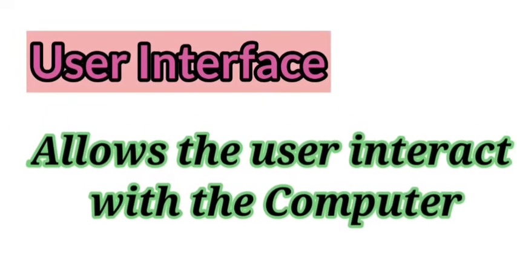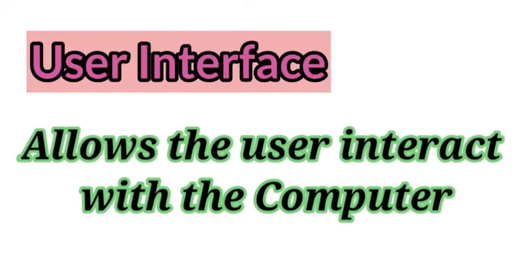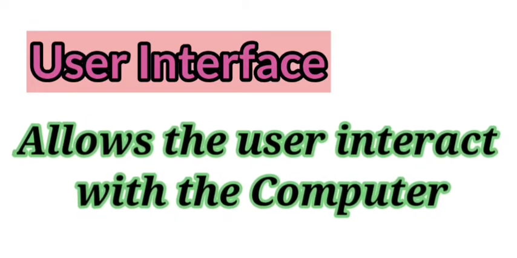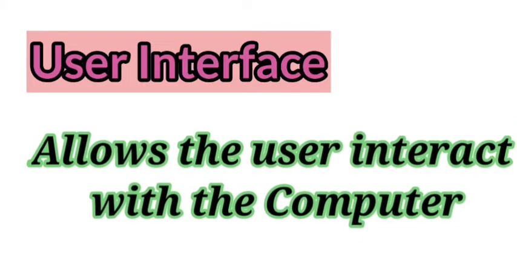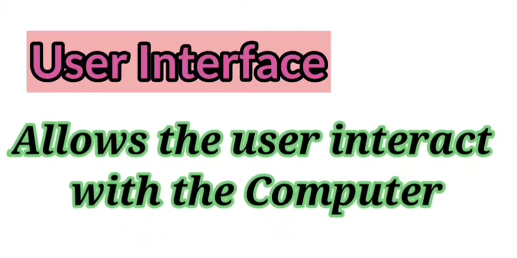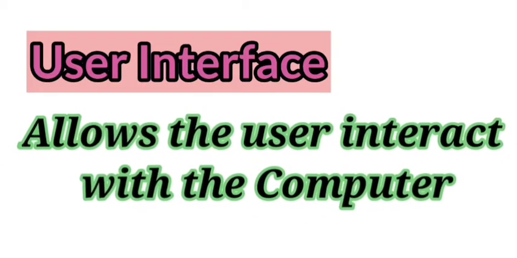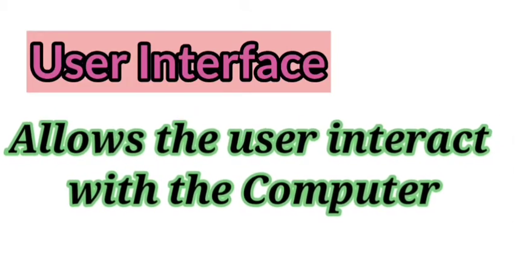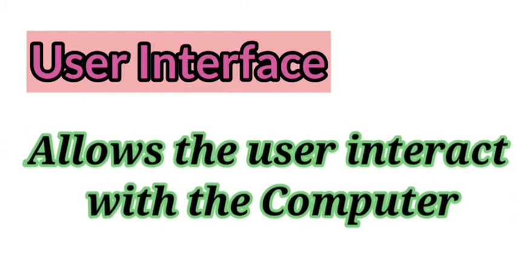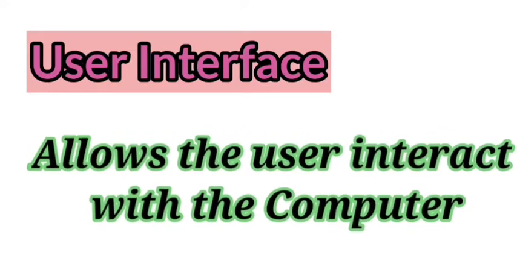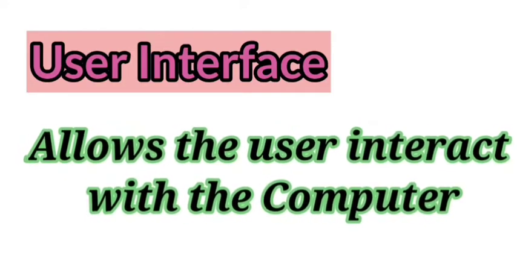First of all, user interface. It is one of the important features of operating system. It allows a user to interact with the computer. That means it allows a user to enter and receive information from the computer. This is the main reason for the success of graphical user interface based operating systems.